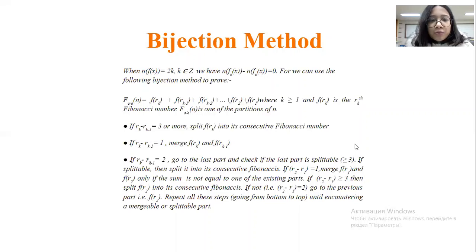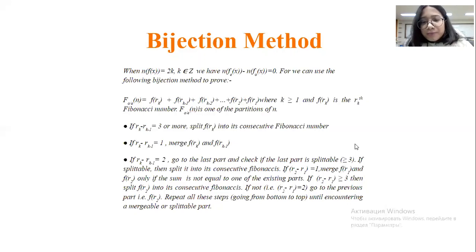If the difference equals 1, then we merge the first two parts. And if the difference is 2, which is a bit more complicated case, we go to the very last part, which is f of r of 1, and check if the last part is splittable. That is, the last part should be greater than or equal to 3. The reason is that if it equals 2, then 2 will be split into 1 and 1, which won't make it distinct anymore. So it should be greater than or equal to 3. And if so, then we split it into its consecutive Fibonacci numbers.